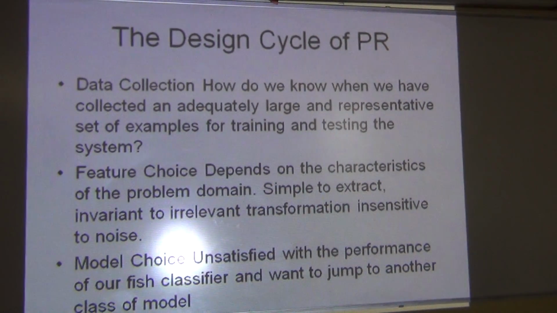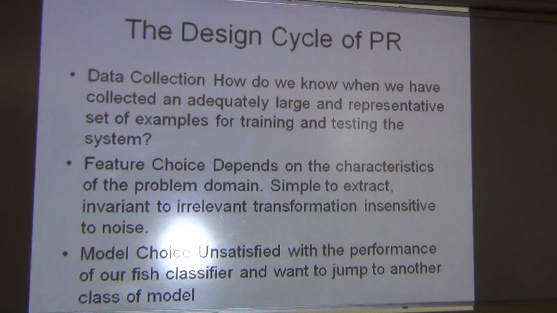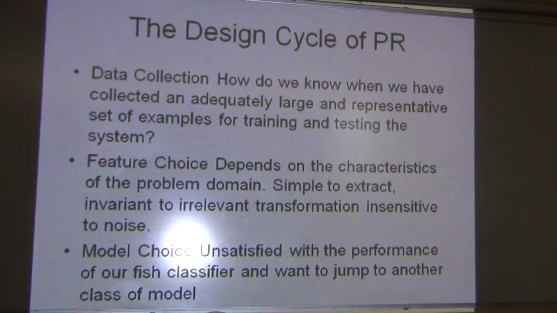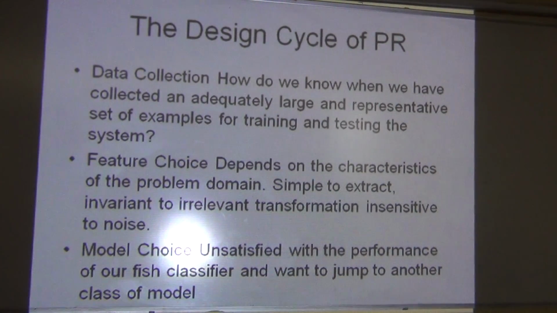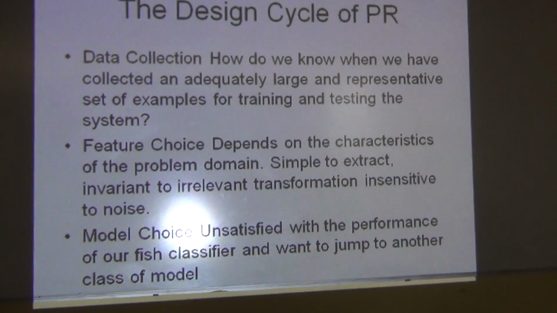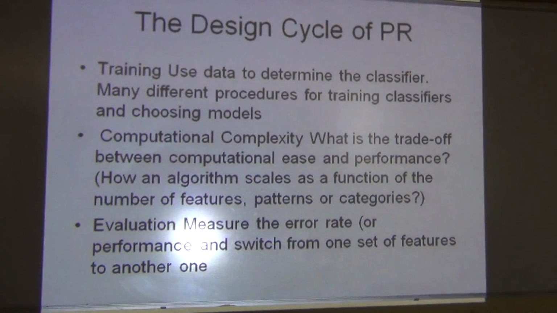Third is the model choice. If we choose one model and evaluate its performance, and it is not as good as we are expecting, then we have to choose another model. We have to jump to another class of model. We have various types of models.